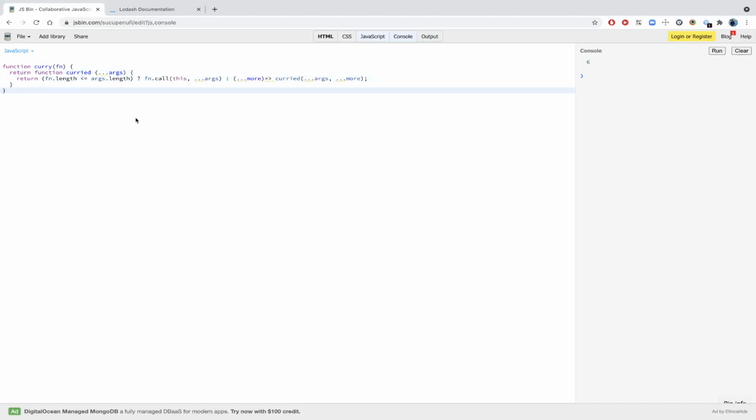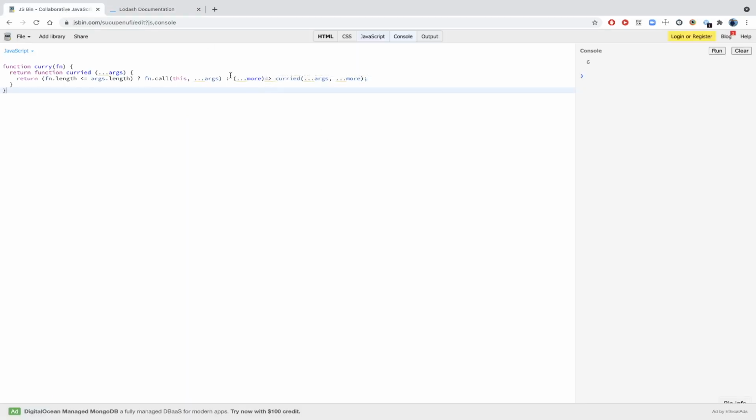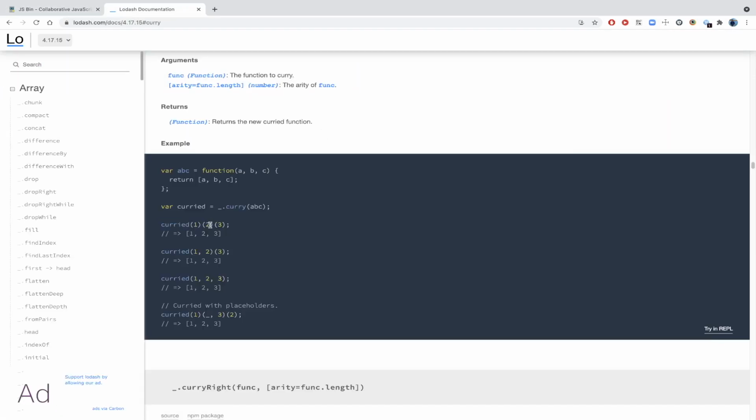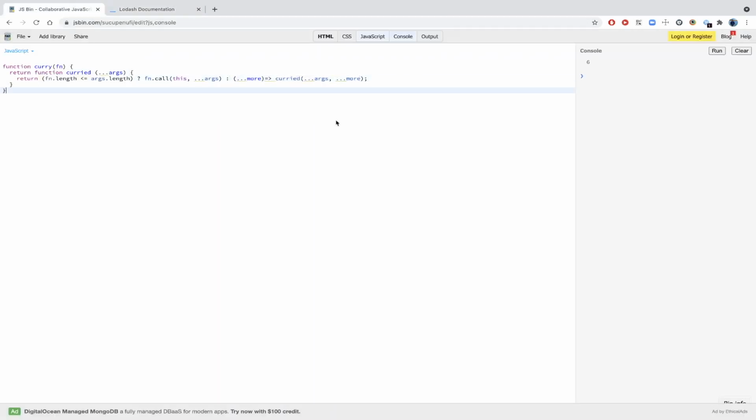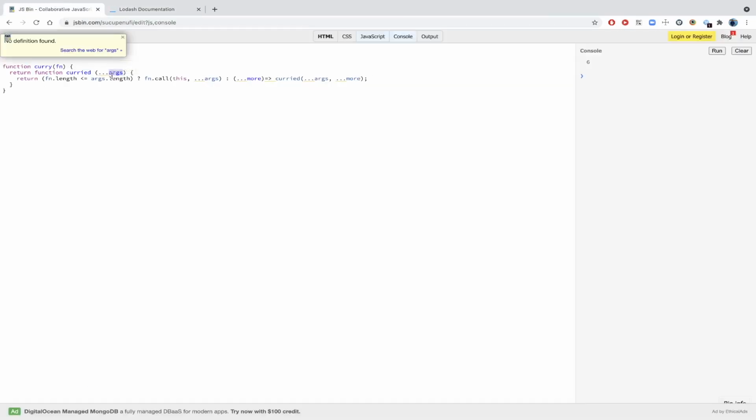So if this is true, then we'll do this, or else we do this. Okay, cool. So what we are doing: if our function's func.length, the arity, has been reached, then we are calling the function and passing the arguments. If that's not the case, then we return a new function. Let's say we reach this stage, we need to return a new function, right? So this is that new function, and this new argument, that is that 2, will come here, and then we'll call curried again with these two combined. In the first call we got 1, and then we got 2 now. So now we are combining both of these and calling curried again, so now curried is being called with 1 comma 2.